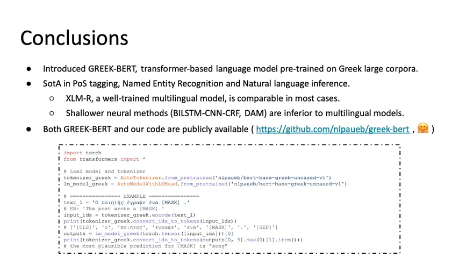Most importantly, we released the pre-trained GreekBERT model, code to replicate our experiments, and code illustrating how GreekBERT can be fine-tuned for NLP tasks. The model is also available from the Hugging Face Transformers library and can be literally used with a few lines of code. We expect that these resources will boost NLP research and applications for Greek, a language for which public NLP resources, especially for deep learning, are still scarce.